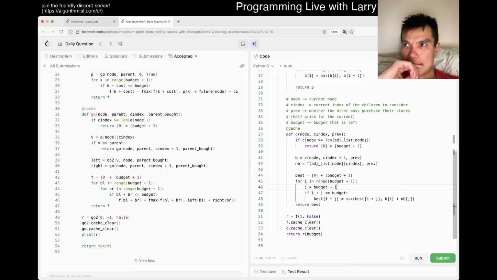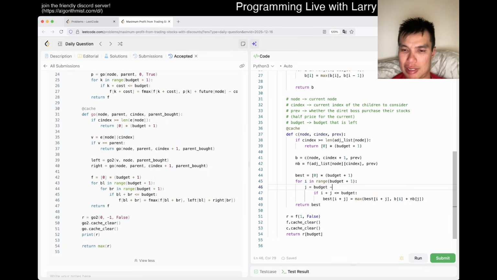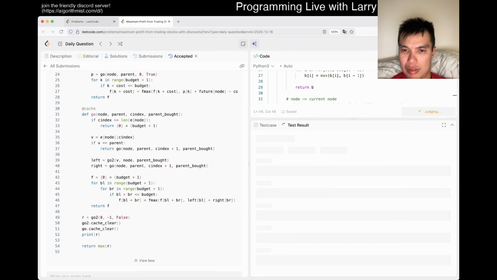And then you're not minimizing the cost for it to propagate up. So maybe this doesn't make sense actually. So you can probably at least subtract it by i. I don't know.